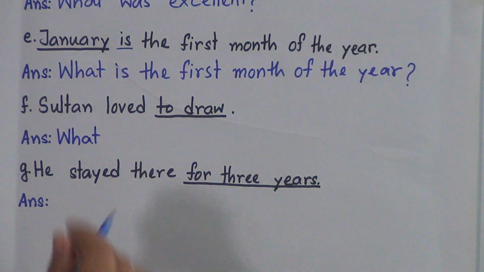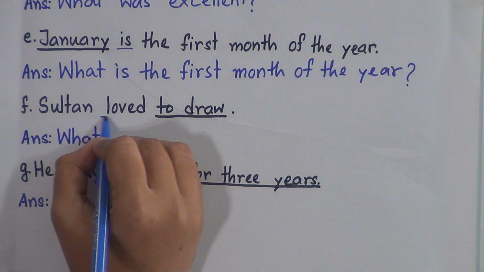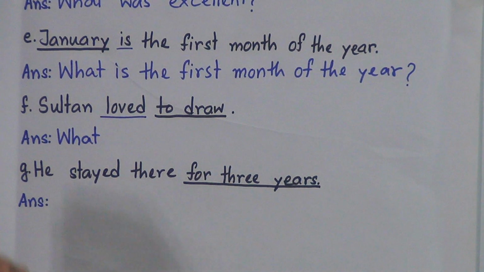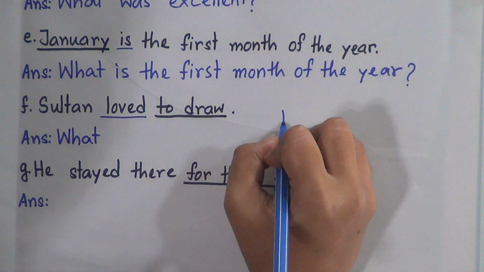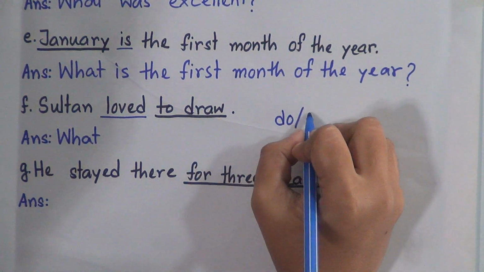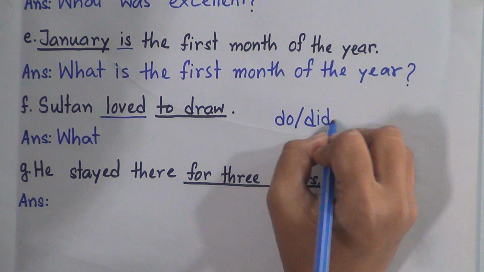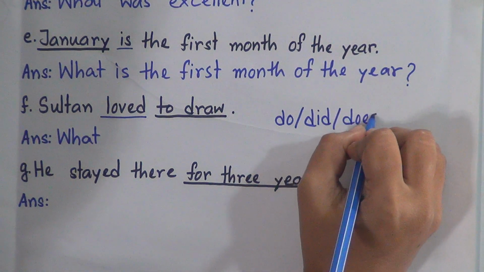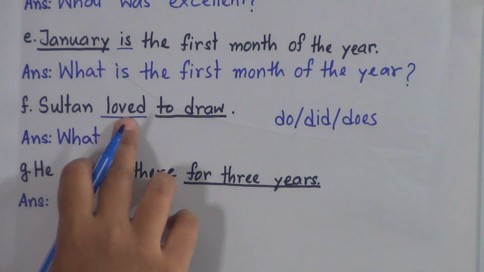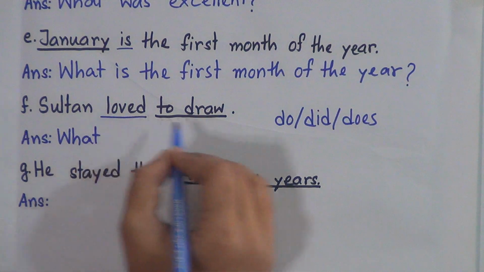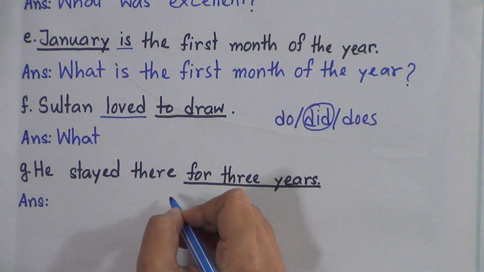Now look, there's no helping verb. There is a verb love. This is the past form of the verb love, and we all know that if there's no auxiliary verb, we will start our question with do, did, or does. And now look at this verb love, it is in the past form, so we will use did.